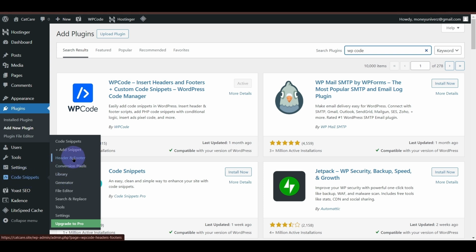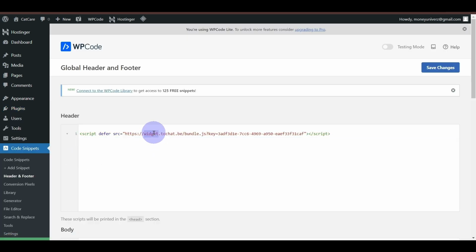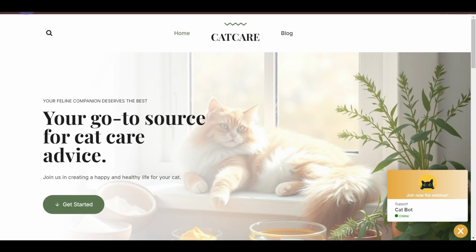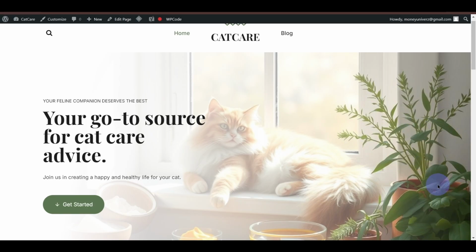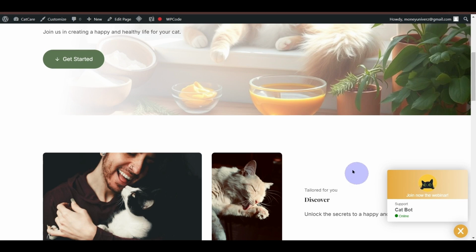Then I want you to go to the header and footer. Okay, because this code is supposed to be implemented in the header section, like when we add Google Analytics or Search Console codes. So you can see I already have this pre-installed code over here, which is already activated on the site already, the catbot one.